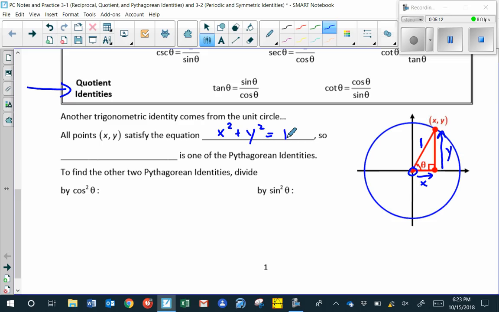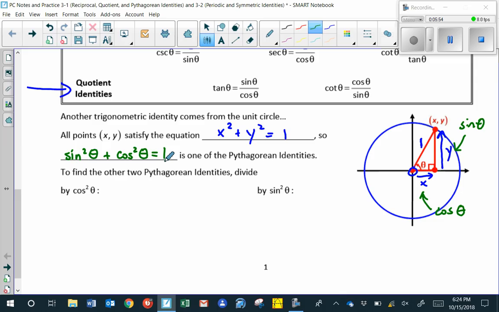That also gives rise to a Pythagorean identity using trigonometry, because on the unit circle, we'll remember that the x-coordinate is also cosine of theta, and the y-coordinate is also sine of theta. So if I write that same relationship using the trigonometric expressions instead of x and y, we can write that sine squared of theta plus cosine squared of theta is equal to 1.